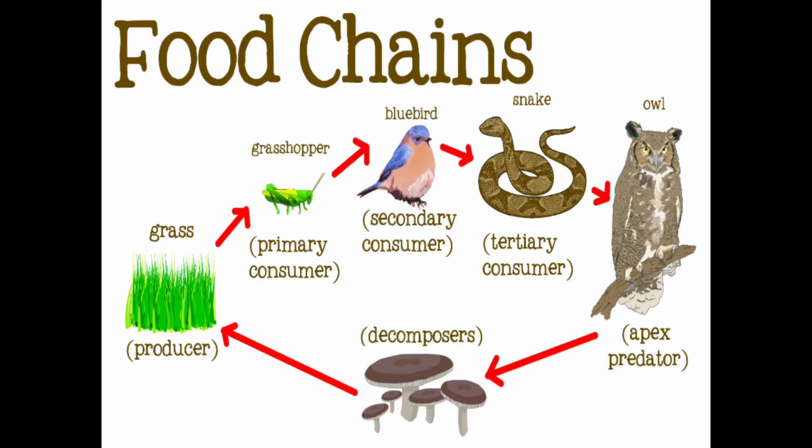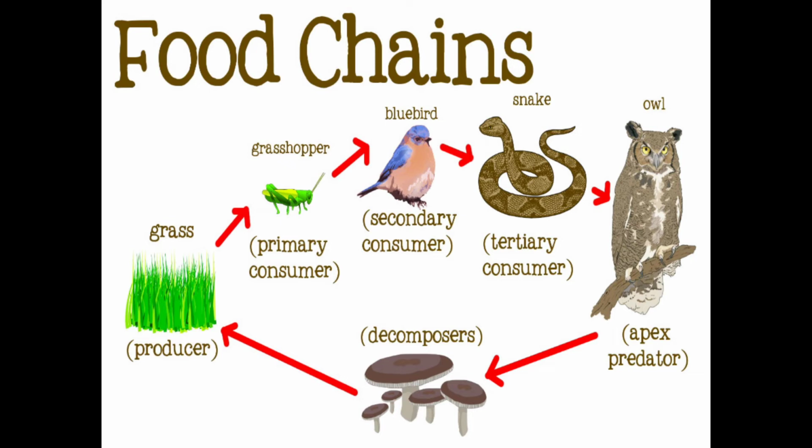So here in the picture you can realize what the food chain is. See here, first one, grass, that is the producer, which prepares its own food by using sunlight and chloroplast. And second, this grass is eaten by the grasshopper, that is the primary consumer. Then this grasshopper is eaten by the bird, that is the secondary consumer. Then this bird is eaten by the snake, that is the tertiary consumer. Then the snake is eaten by the owl, that is the predator.